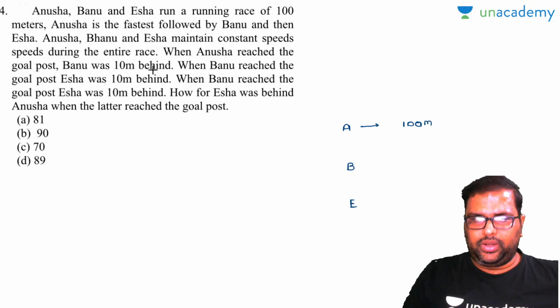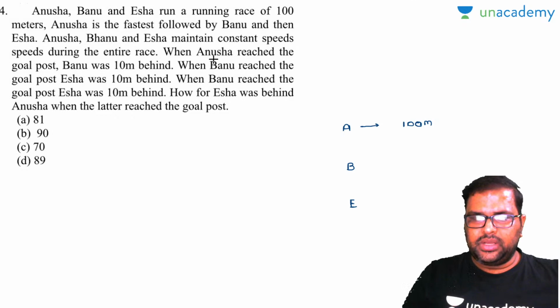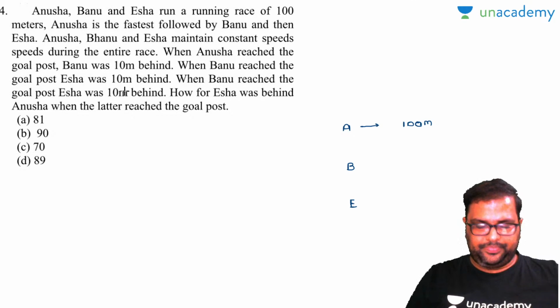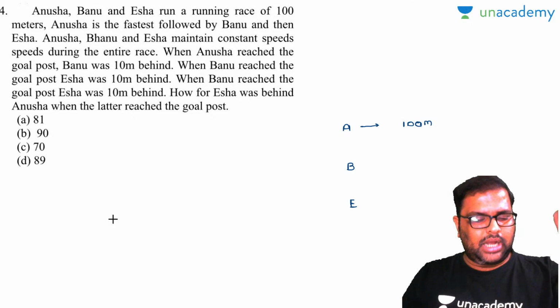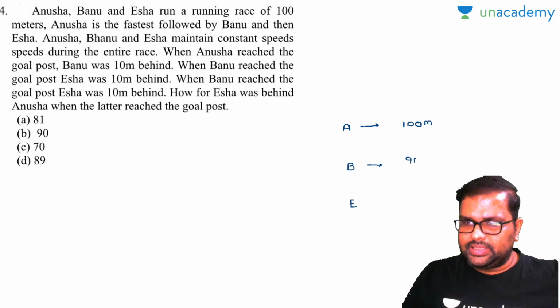Now see, Anusha, Banu and Isha maintain constant speeds during the entire race. So there is no fluctuation of the speeds. When Anusha reached the goal post, Banu was 10 meters behind. Means when Anusha is at the 100 meter point, Banu will be 10 meters behind the 100 meter point, which will be 90 meters. Am I right or wrong?